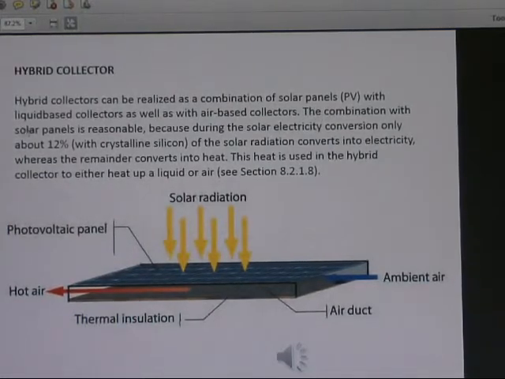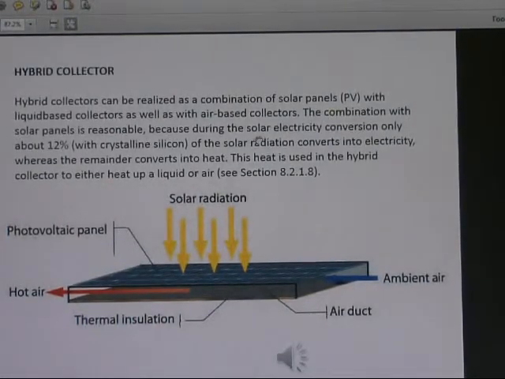The combination with the solar panel is reasonable because during solar electricity conversion, only about 12% of the solar radiation is converted to electricity with crystalline silicon, while the remainder is converted into heat. The heat is used in the hybrid collector to heat the liquid or the air. So this is the solar radiation hybrid collector. In this case, we have to install the air duct to this collector and also place the thermal insulation appropriately.